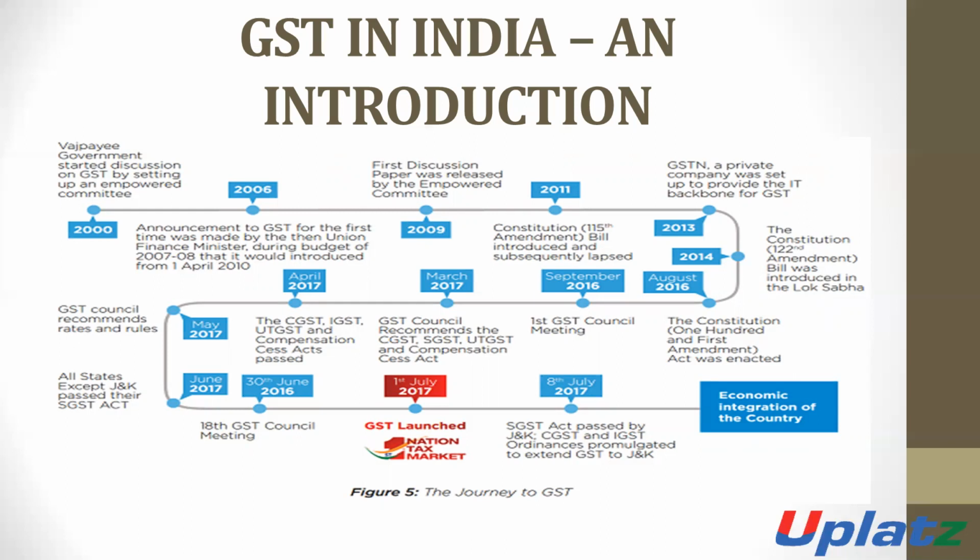Means there is a GST network which is developed by a private company so that they can provide the IT backbone to the GST. So in 2013, it is provided.